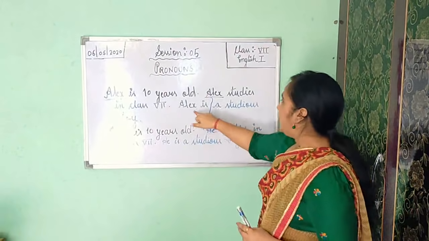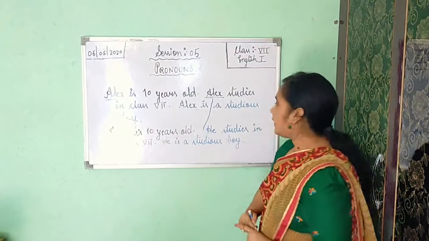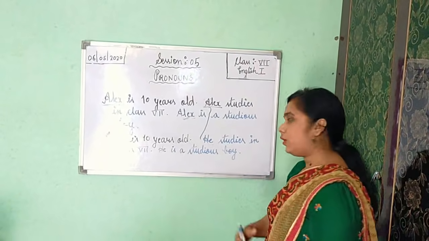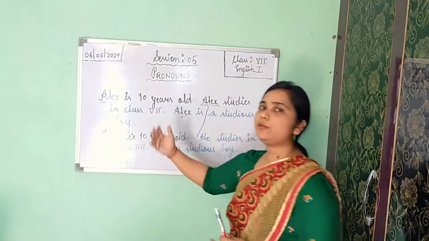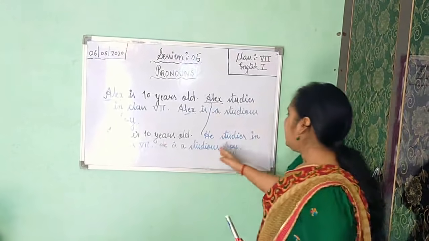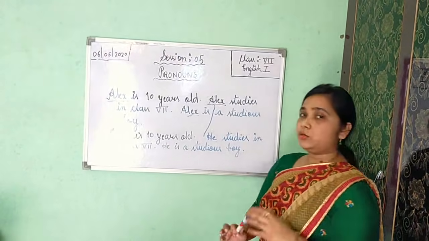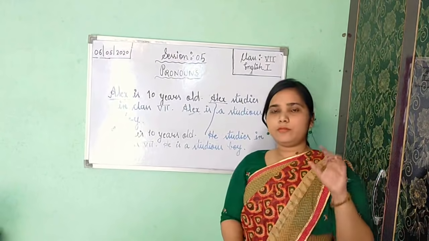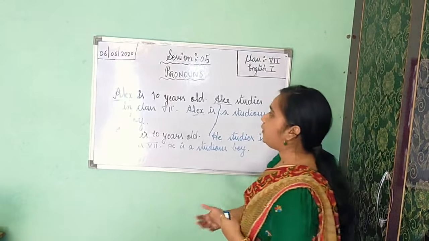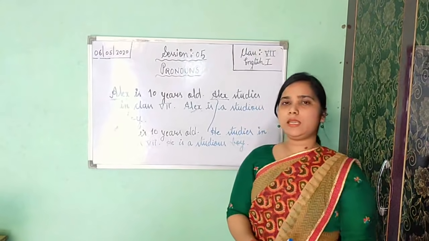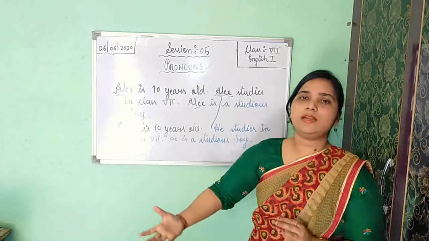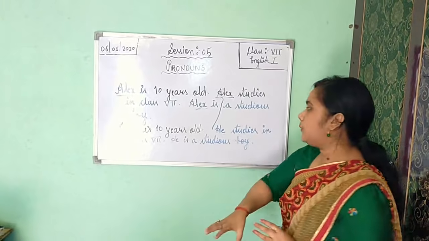Third one, Alex is a studious boy. Again you are getting Alex, naming word. So again I will not use Alex because finally to whom we are introducing, to whom we are talking about, I have mentioned only one time. So he is a studious boy. Okay. So if you are getting repetition, means if only one person is there to whom somebody is talking about, and if repetition of the naming word again and again you are getting, so don't use one name in every sentence, okay, for the particular person.